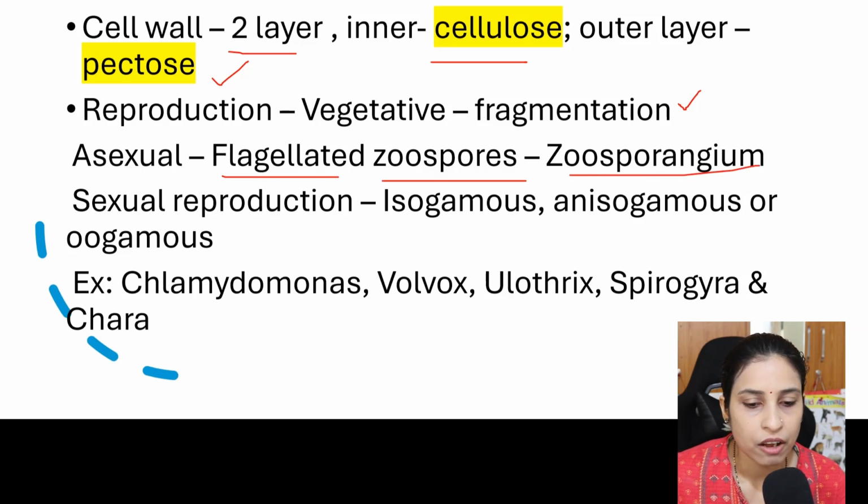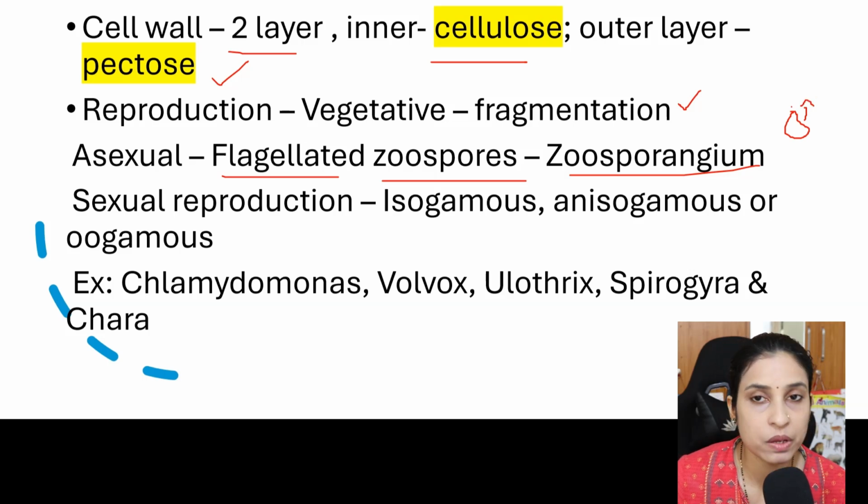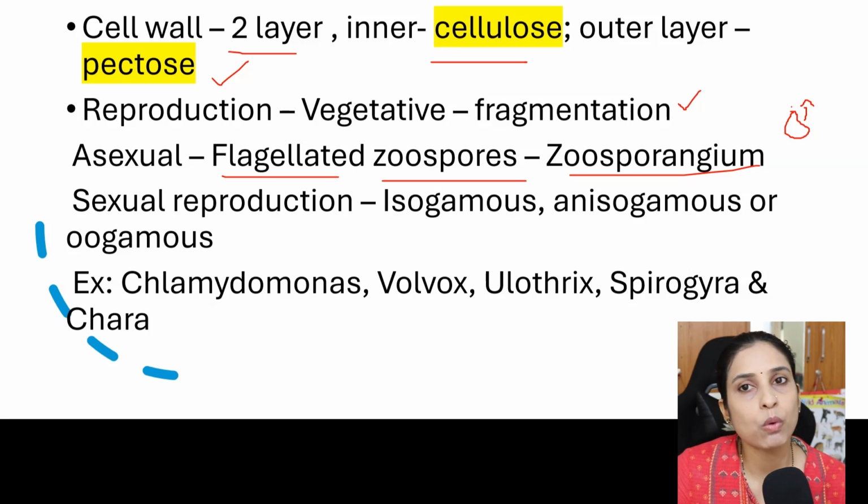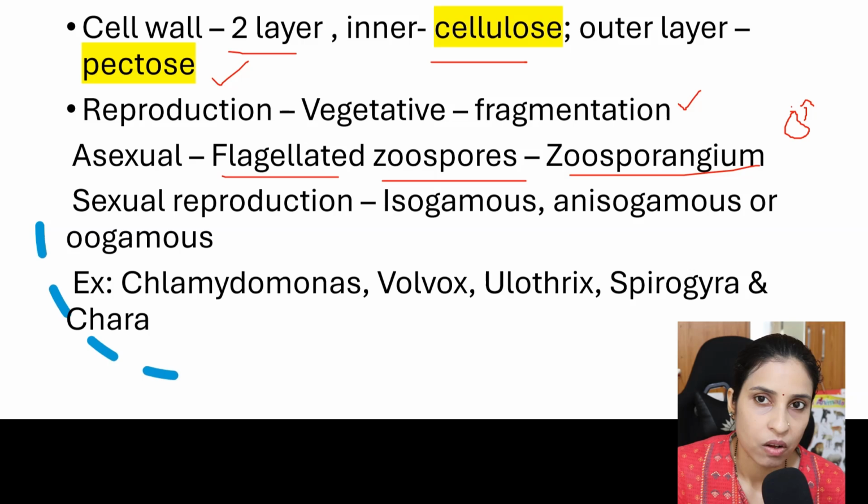These zoospores are flagellated. That means they have flagella and show movement in water bodies. Then sexual reproduction is isogamous, anisogamous, or oogamous. Isogamous means both the gametes are similar in size and shape. Anisogamous means one is small and one is big, one is motile and the other is non-motile. Examples for Chlorophyceae are Chlamydomonas, Volvox, Ulothrix, Spirogyra, Chara, etc.